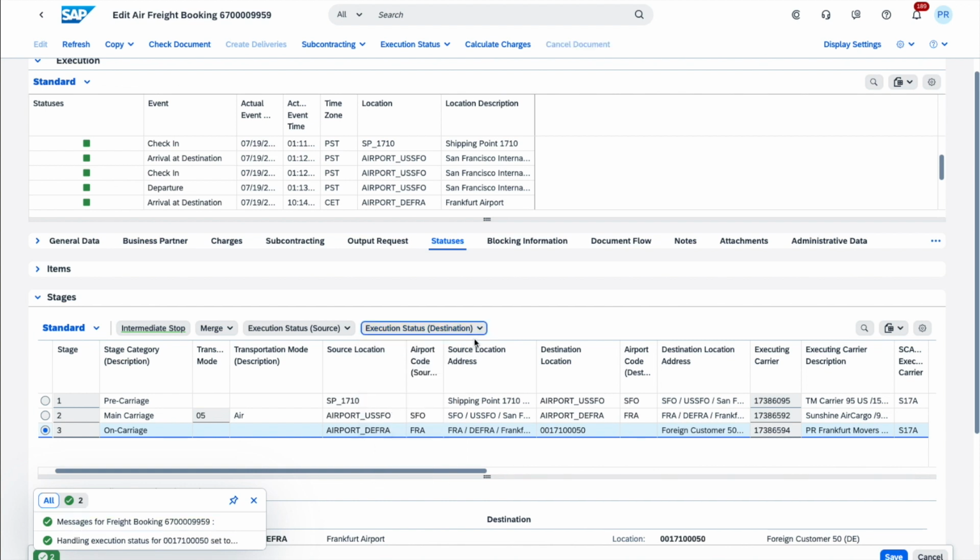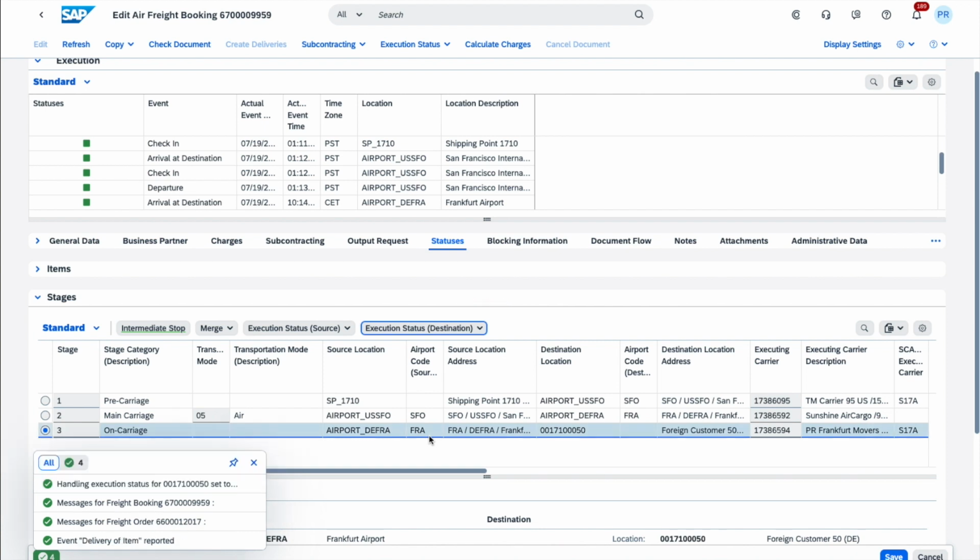So I could now be reporting additional events such as the unloading, the handover of the cargo to the customer, and it's all now finished by saying that the truck has departed, so it has left the customer location. I know that my cargo has been safely handed over to the customer.